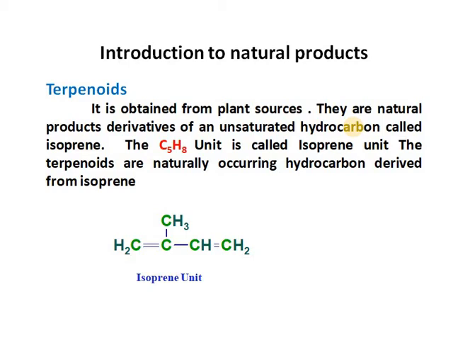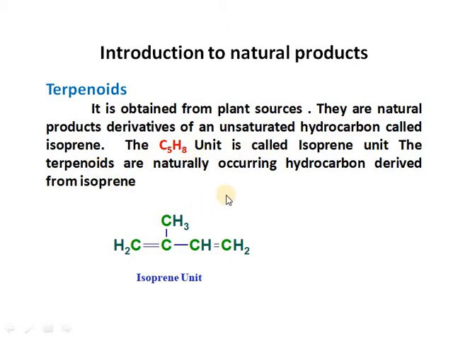In this chapter, we will now see these groups. The first group is the terpenoids. Terpenoids are closely related compounds mainly obtained from plant sources. They are natural unsaturated hydrocarbons built from isoprene. It means the C5H8 unit is called an isoprene unit.